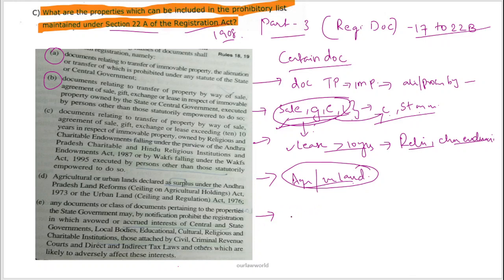And the last one is if any document or any set of documents or any class is mentioned as per the notification specified by the state government, these documents can also be prohibited under this act. So these are the set of documents which come under prohibition of registration of certain documents. These documents are kept under section 22A and treated as prohibited documents for registration.